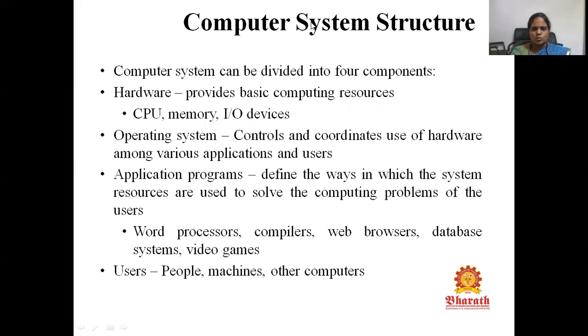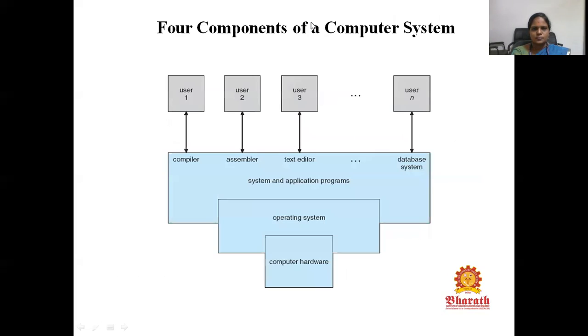Next come application programs. Application programs are the way in which the system resources are used to solve the computing problems of the users. The examples of application programs are word processors, compilers, web browsers, database systems, video games. Whatever apps we are installing will come under application programs. Next comes the fourth component of the computer system, that is user. The user can be people or machines or any other computers.